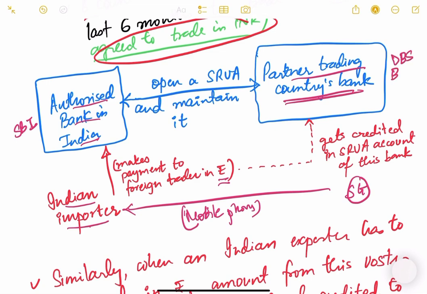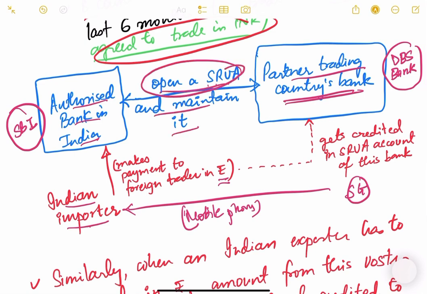Okay, DBS bank is a very famous bank of Singapore. Say for example, DBS bank is a partner bank of SBI in Singapore. Now what will happen, these authorized banks will open an SRVA, Special Rupee Vostro account, and maintain it, for this partner trading bank.